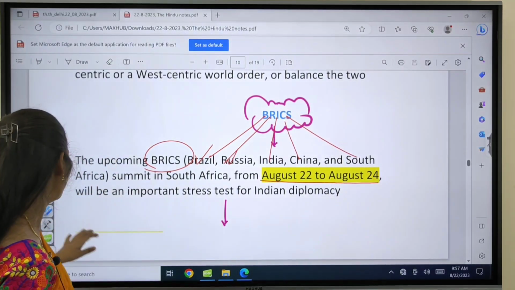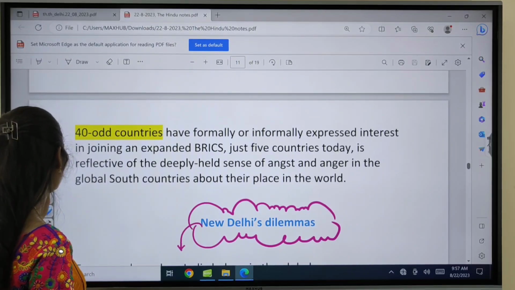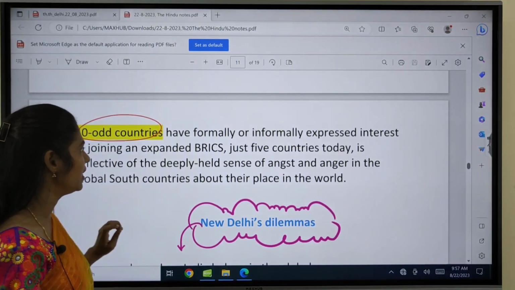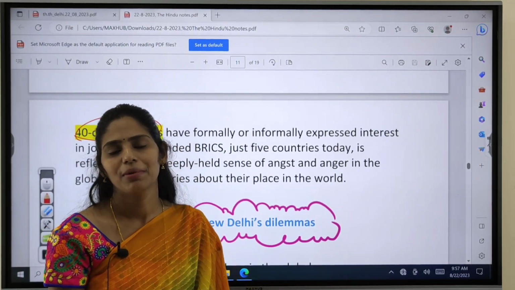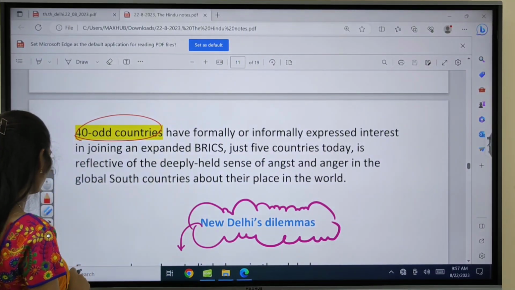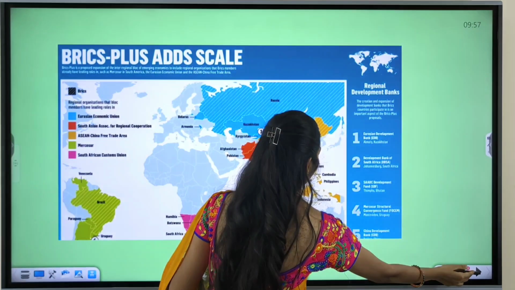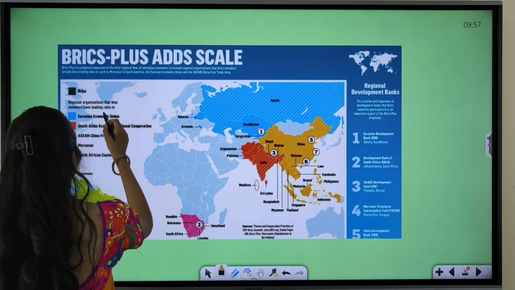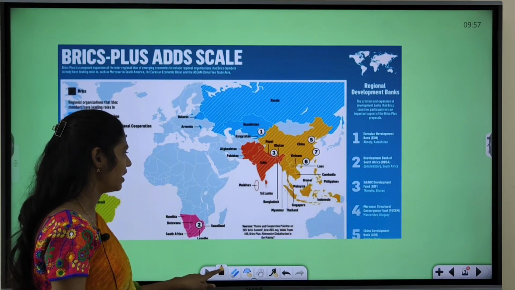So actually many countries now want to join this BRICS. There are 40-odd countries that want to formally or informally express their interest in getting the membership of BRICS. So now let us see which are those countries, right? One minute. Yeah, if you see this image, you can see BRICS Plus.